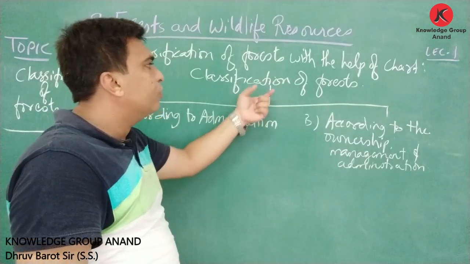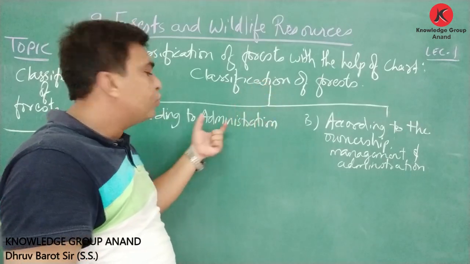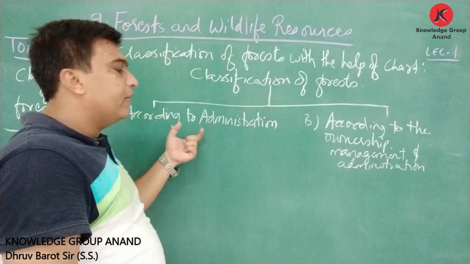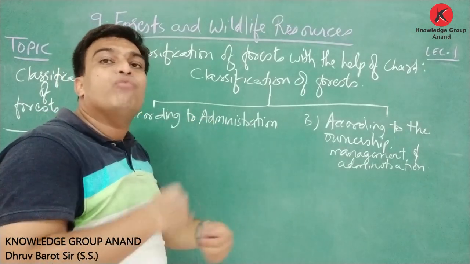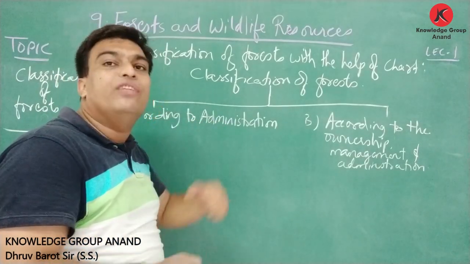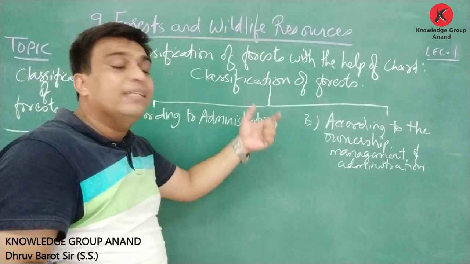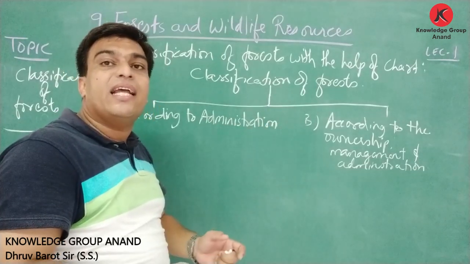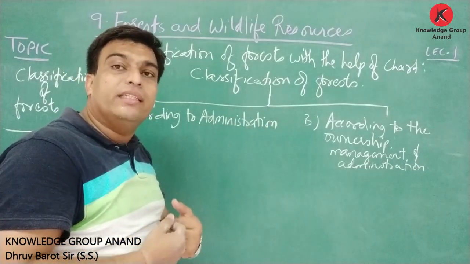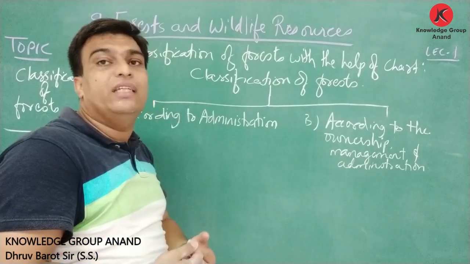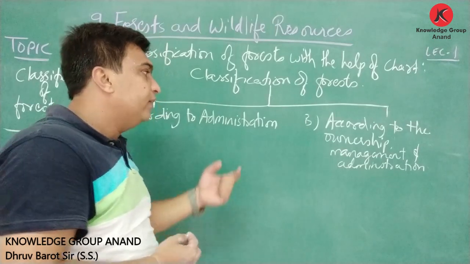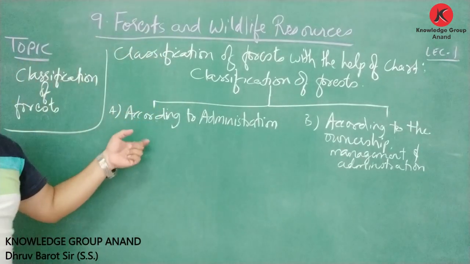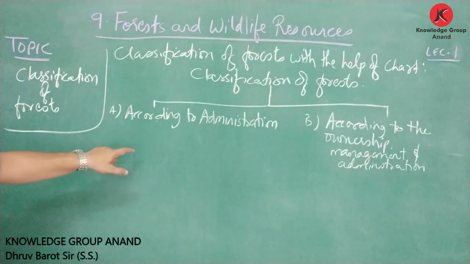First was according to the administration, means in which way the administration is done of this forest. And second way, these forests are classified on the basis of ownership, that who is the owner of this forest, according to the management, so you have clearly understood that classification are of two types.